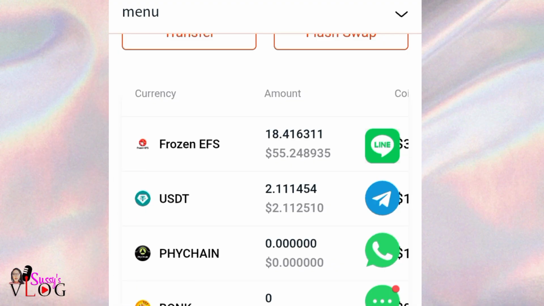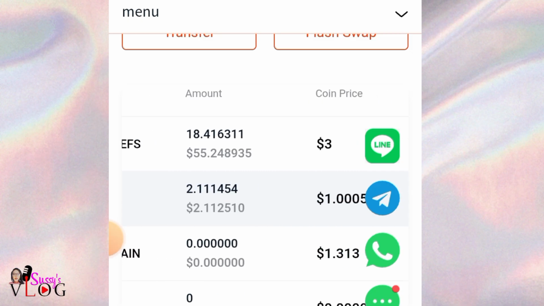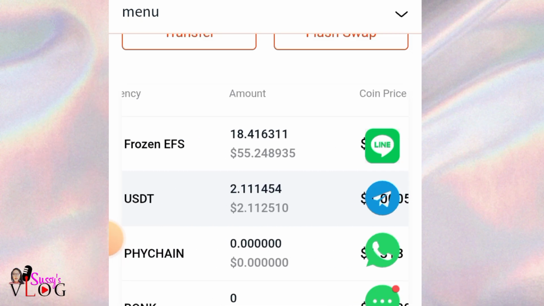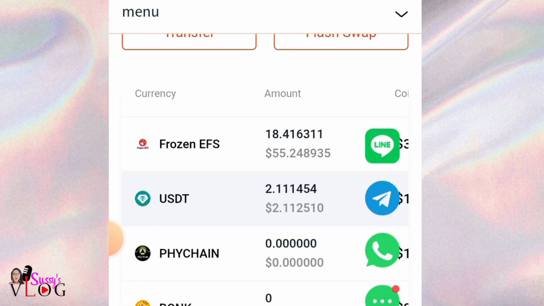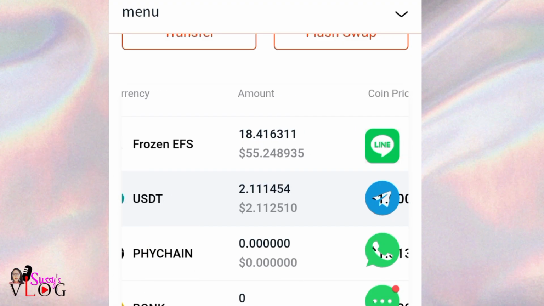So once you click on this enter, you're going to see this frozen EFS. And I've given you a very detailed video on when this frozen EFS is going to be listed. And I also told you some things they are doing right now that will earn you 20 USDT that you can withdraw immediately. So you can see this is USDT. I have about 2 point something USDT here. And once it gets to 11 USDT, you can withdraw it instantly, right? And you know, USDT, you can convert it to USD.